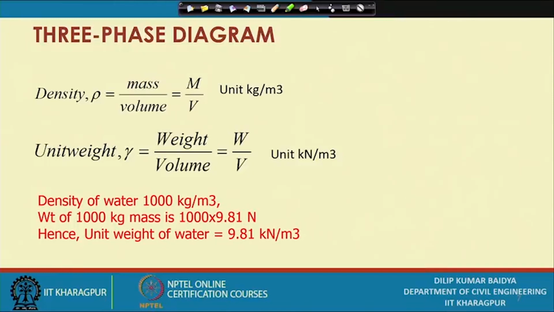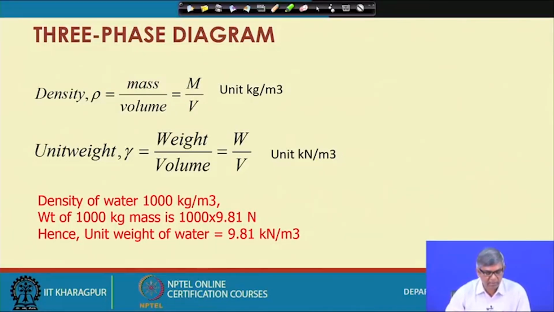So, in most civil engineering calculations, instead of using 9.81 kilonewton per meter cube as the unit weight of water, sometimes we take 10. But if you want to do an actual calculation, then it is better to use 9.81. For simplification, we can use unit weight of water as 10.